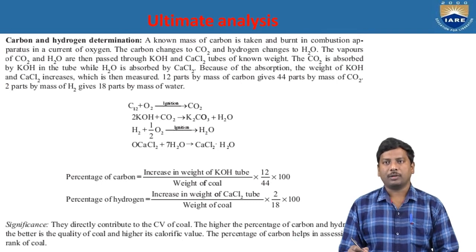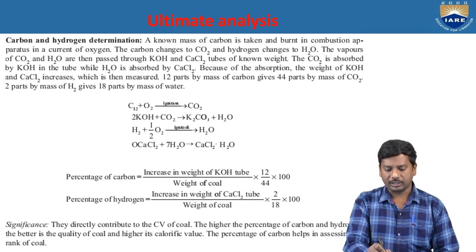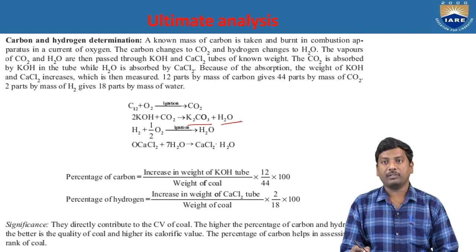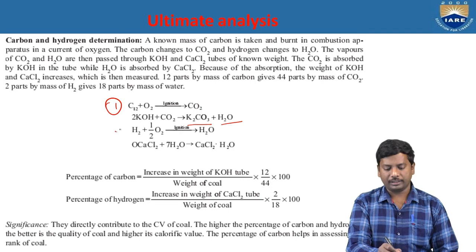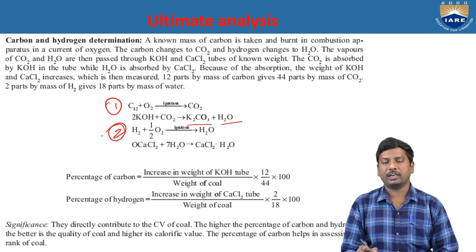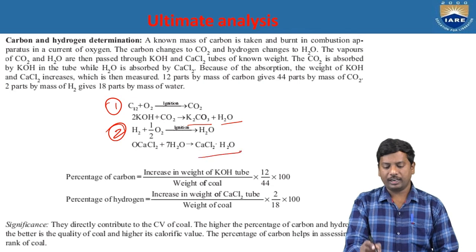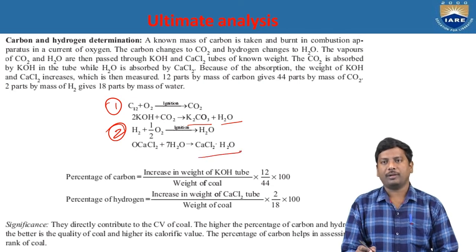Now we see the combustion reactions. When carbon reacts with oxygen to give carbon dioxide, potassium hydroxide absorbs the carbon dioxide to give potassium carbonate, with water as a byproduct. This is the first combustion reaction. The second combustion reaction is hydrogen reacting with oxygen to give water vapor, and the calcium chloride tube absorbs the water vapor to give calcium chloride hydrate, that is, calcium chloride heptahydrate.